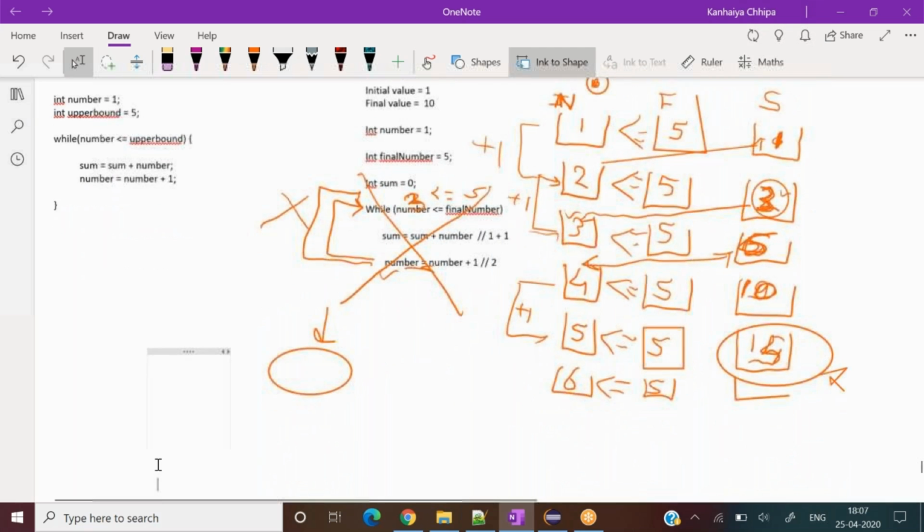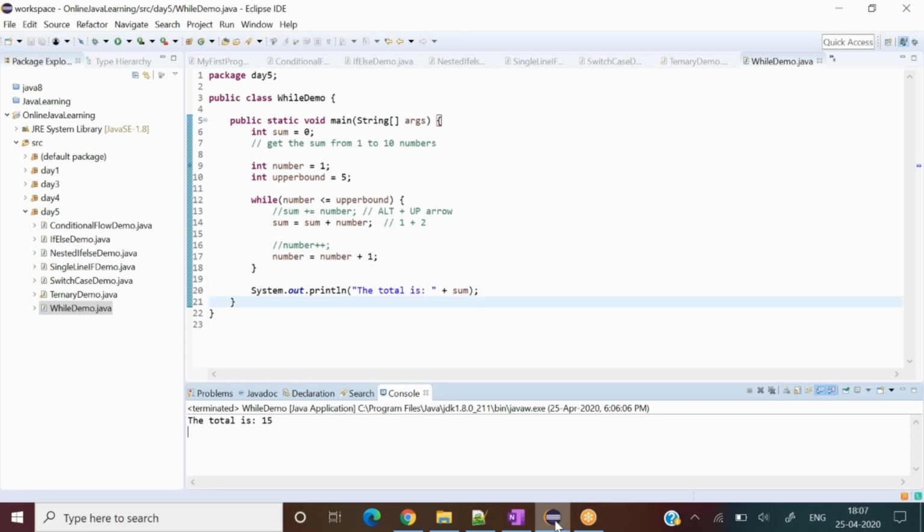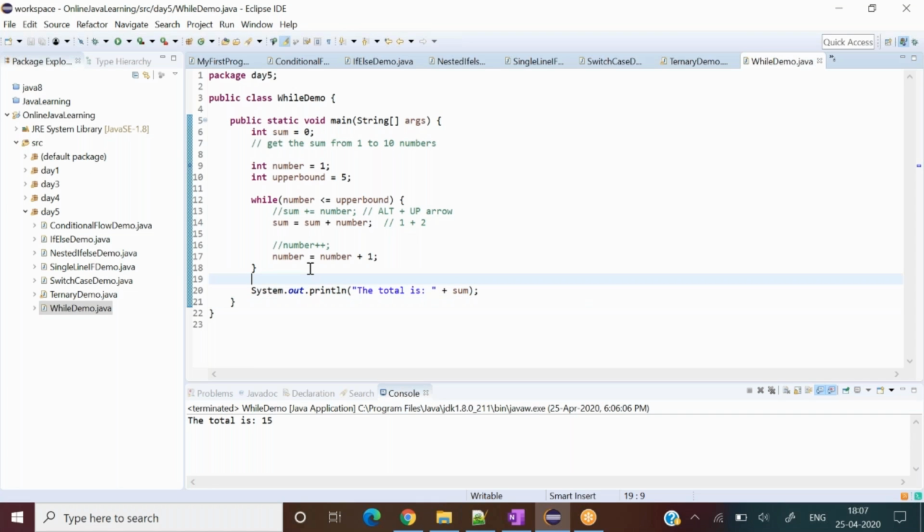Right? Did you get it? I get it. Otherwise, if you say, I can redraw the same thing quickly. No, that is fine. I will watch the video again, at least that part. Okay. So there shouldn't be any problem with respect to understanding the while loop part, right? Now let's discuss the other one, the do while.